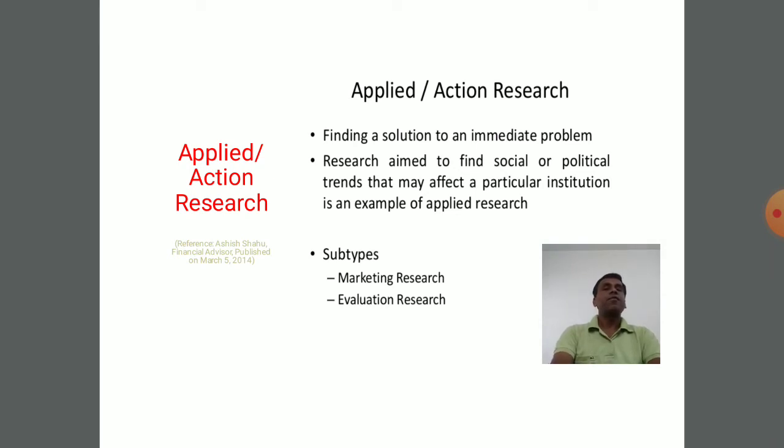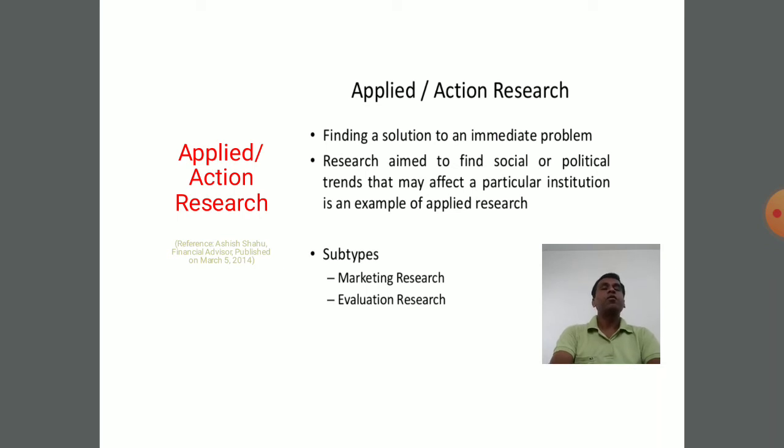So friends, there are different subcategories of applied or action research, and for example, I have sorted down only two categories: marketing research and evaluation research. If you look at the research that we conduct under marketing research, we go for different types of research in the field of marketing.